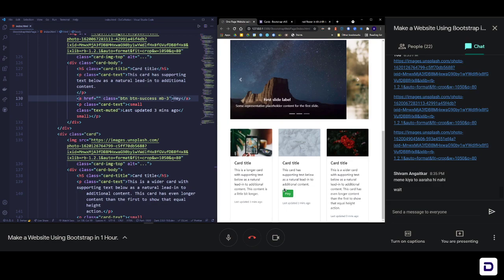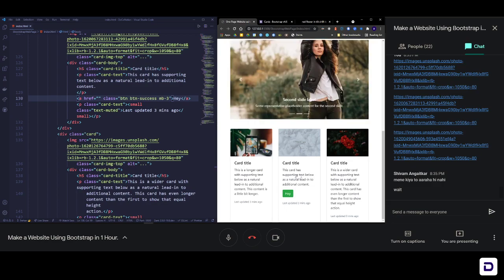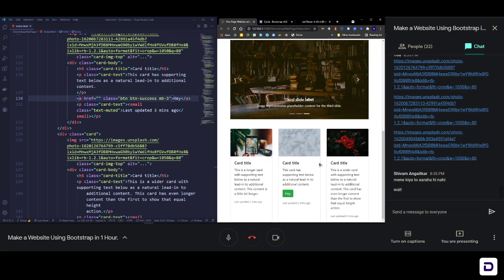So you can add button in all of the cards, but I guess that's it for now for this, and that is how you add cards to your website. So all of you, I hope, have cards in your website.